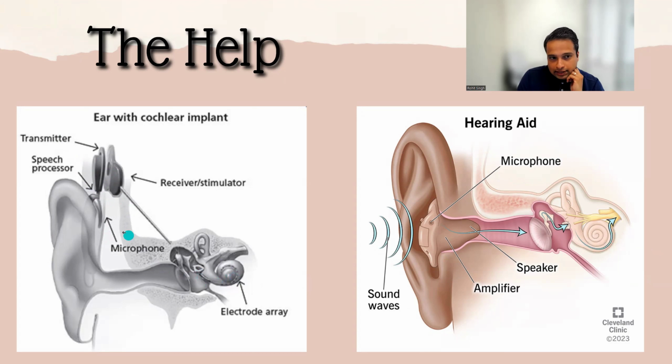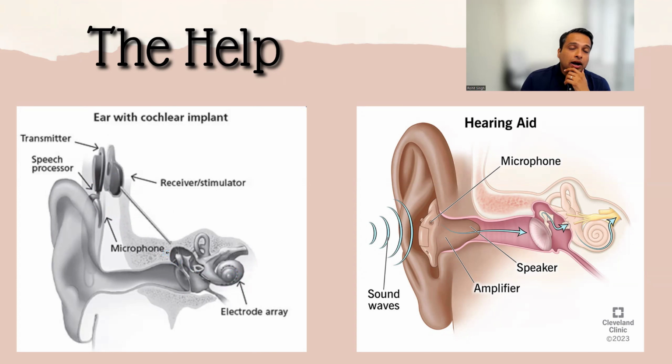Whatever you hear will get transmitted into an electrical signal and then starts stimulating your electrodes in the cochlea, and as a result, that will transmit a signal to your auditory nerve, and hence people who are deaf can now hear. So basically, it requires a surgery and insertion of this electrode array into the cochlea, which is right there.